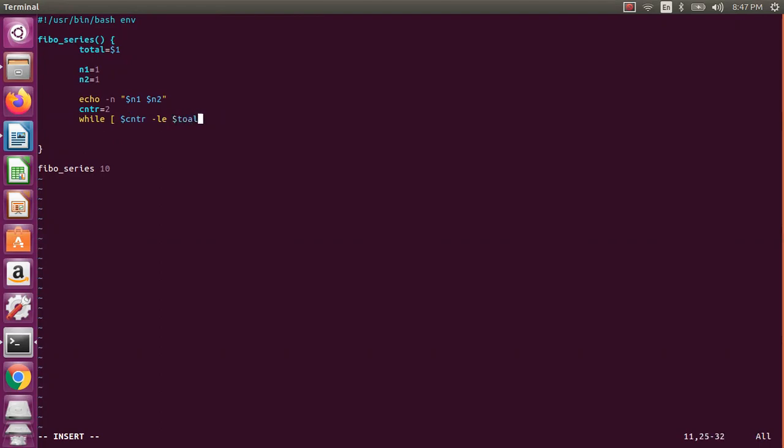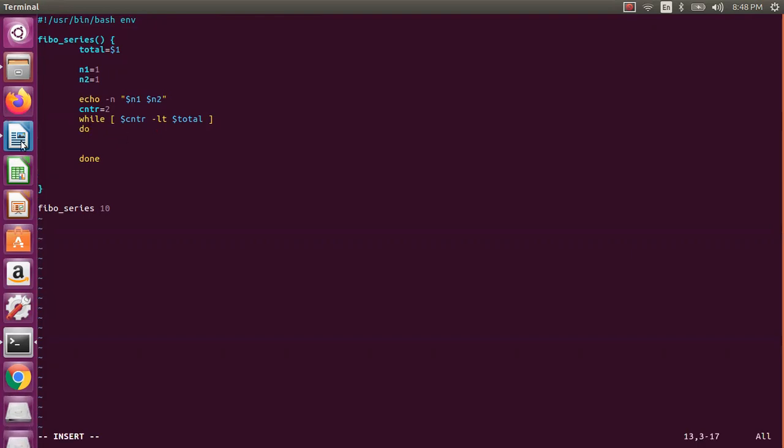Total. If I pass 5 values to this function to print the Fibo series, then 2 less than or equal to 5, 3, 4, 5. I think less than, so 2, 3, 4 only we need. Okay, less than only. If I have 5, at 2 it will print 1, at 3 it will print 1, at 4 it will print 1, and 2 plus 3 will be 5. Okay, so now you know this particular Fibo series.